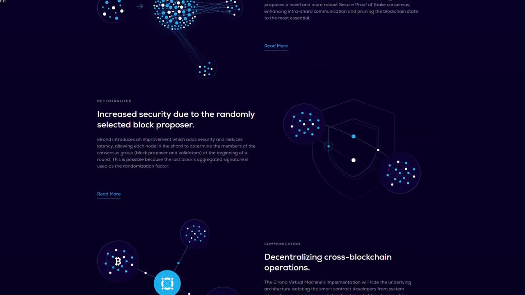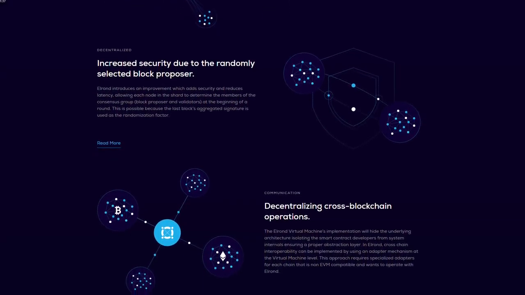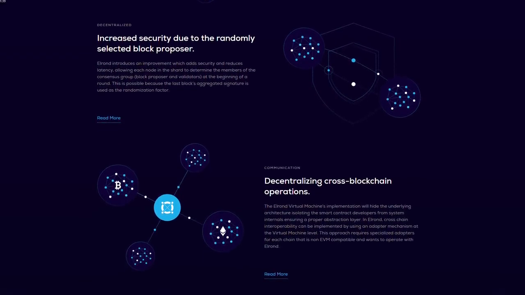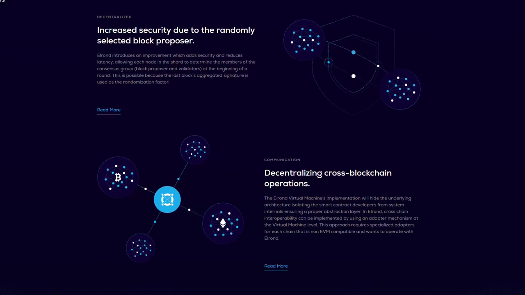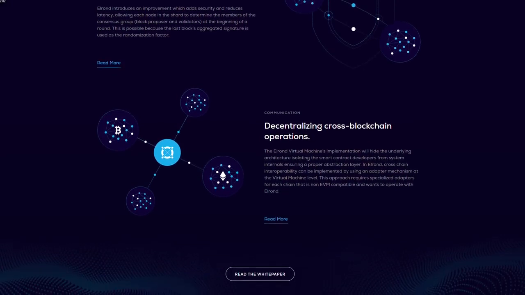Decentralized. Increased security due to the randomly selected block proposer. Elrond introduced an improvement which adds security and reduces latency, allowing each node in the shard to determine the members of the consensus group, block proposers and validators at the beginning of a round. This is possible because the last block's aggregated signature is used as the randomized factor. And if you are interested, you can read more about that.